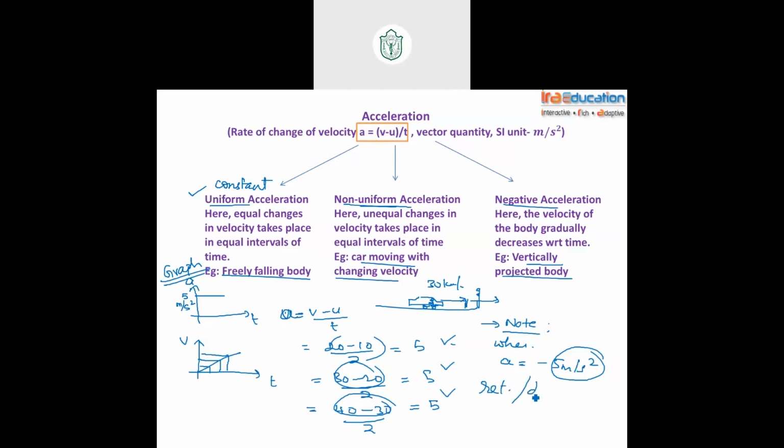Whenever retardation or deceleration is asked in the question, just understand that the negative sign shouldn't be mentioned, because the words retardation and deceleration both already indicate it's a negative acceleration. So you don't involve the negative sign, just write the magnitude. If in the question acceleration is asked, then you will write the negative sign. Only when retardation and deceleration are asked, don't write the negative sign. Made a note? Can we move further?